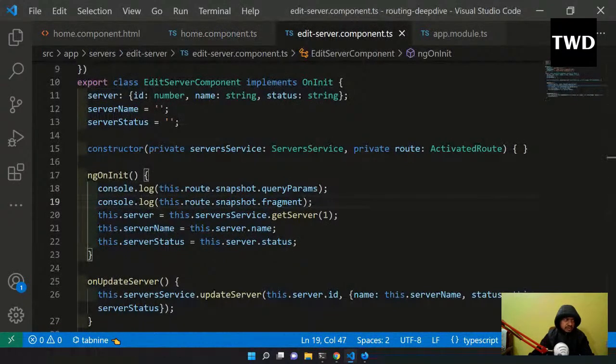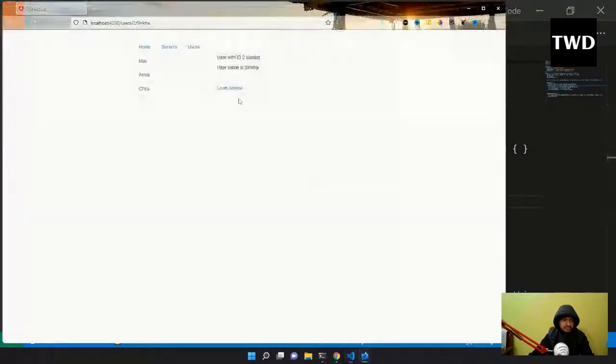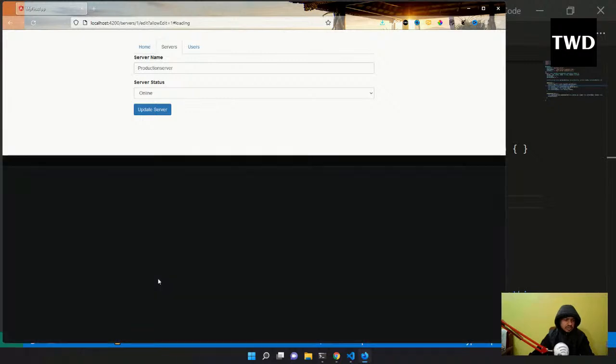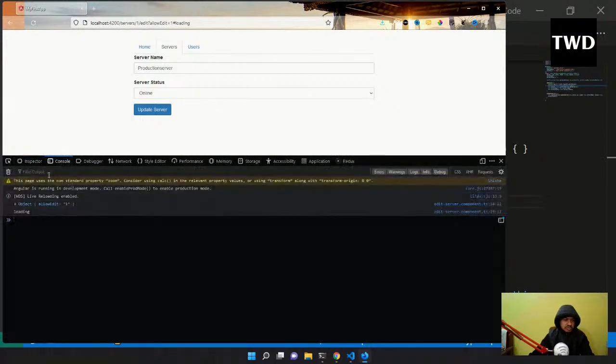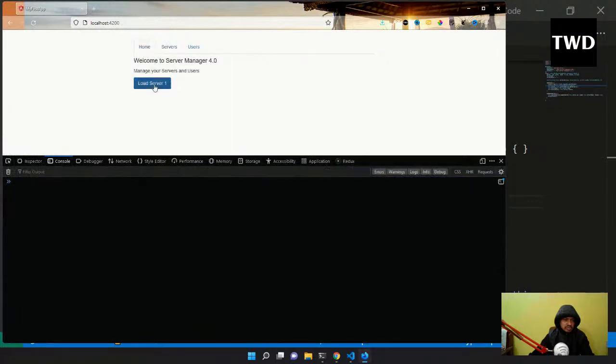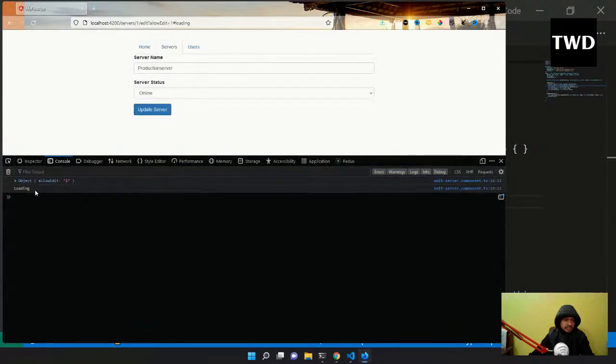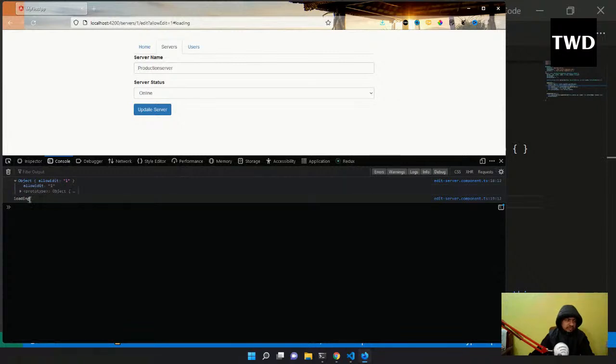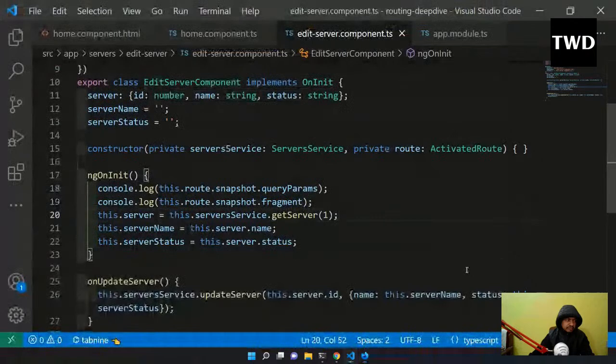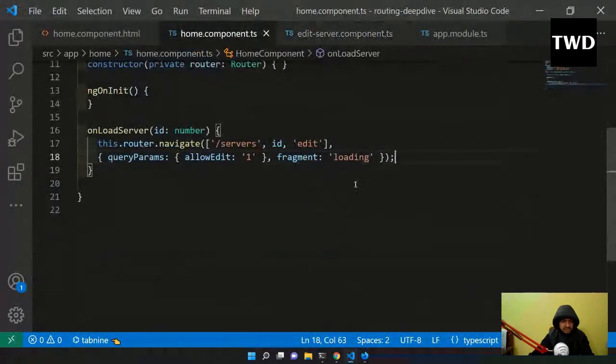So let us go to the home page and click on load servers. See this edit and allow, and then let me open the inspect console. We go back to the home and load server 1. See, this object has been shown with allow edit 1, and this loading text has been shown. So these two things I wanted to show.